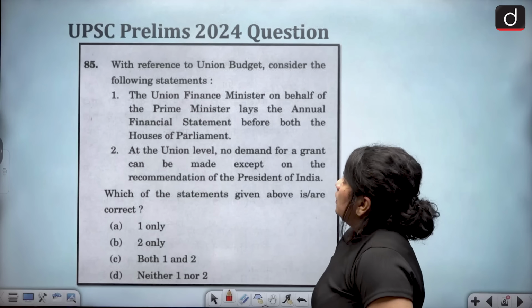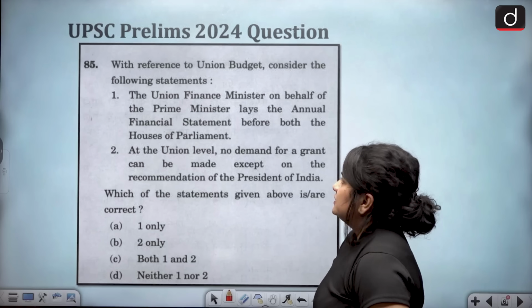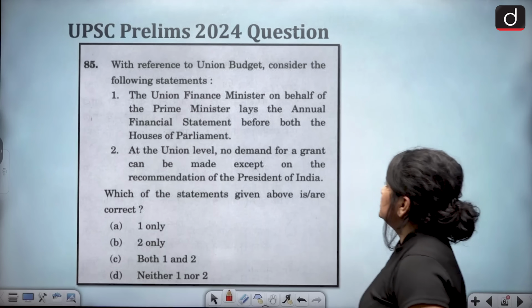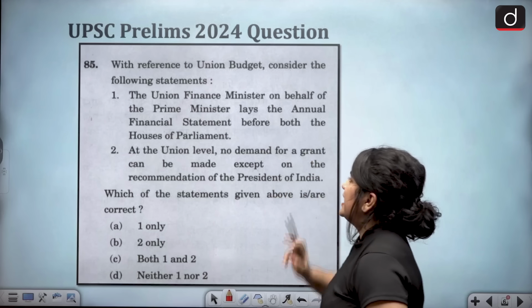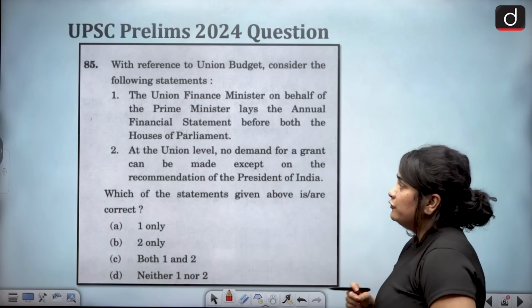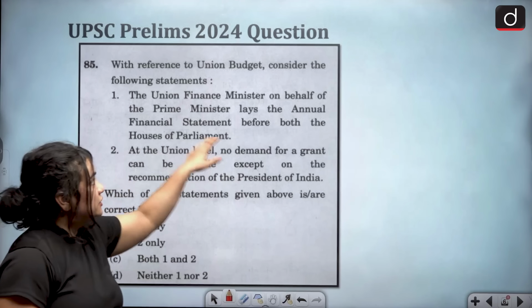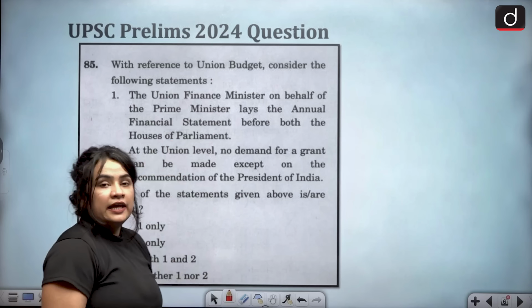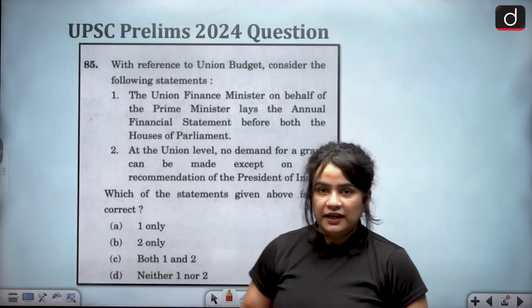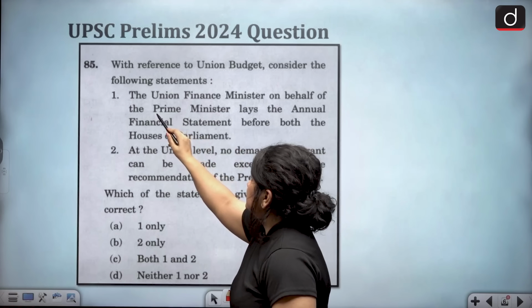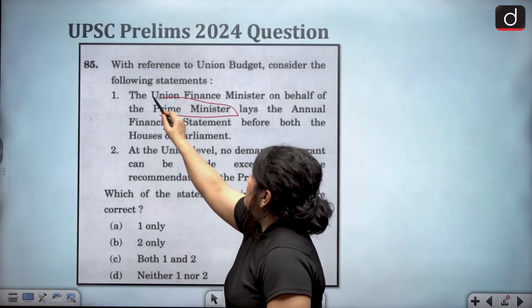Now, with reference to union budget, consider the following statements. 1. The Union Finance Minister, on behalf of the Prime Minister, lays the annual financial statement before both houses of the Parliament. While it is indeed correct that the Union Finance Minister does lay the budget in front of both houses of the Parliament, it is not true that the Minister does so on behalf of the Prime Minister.